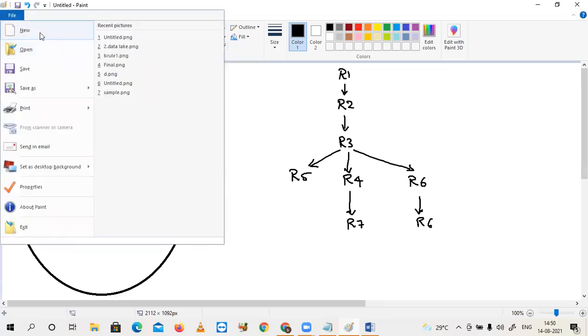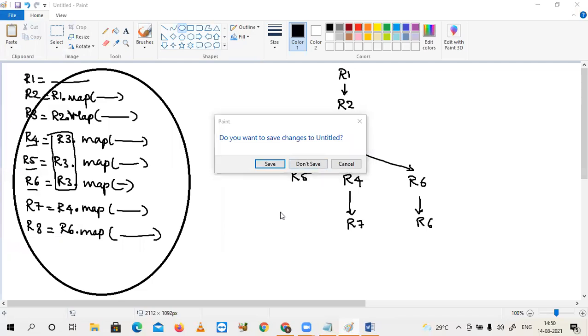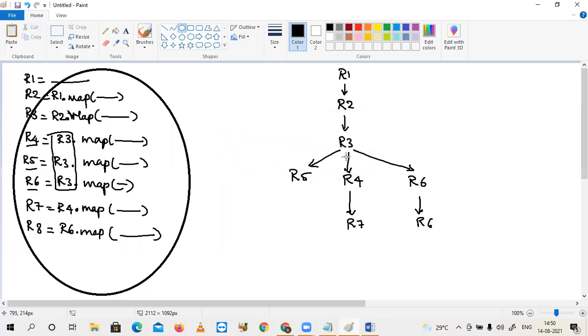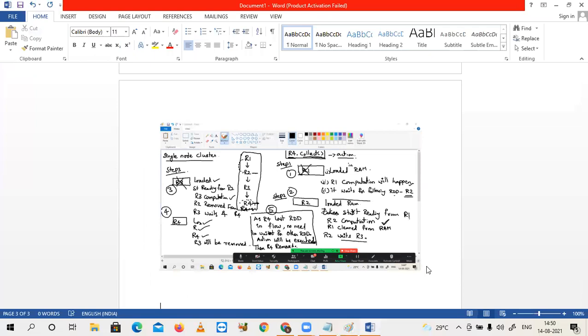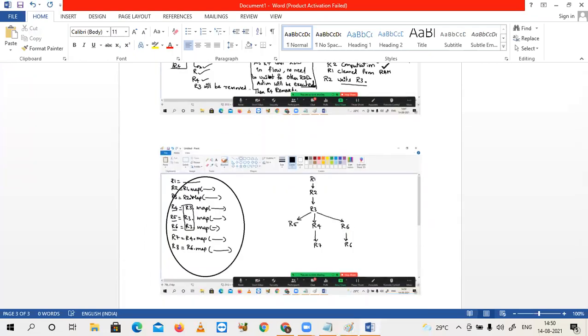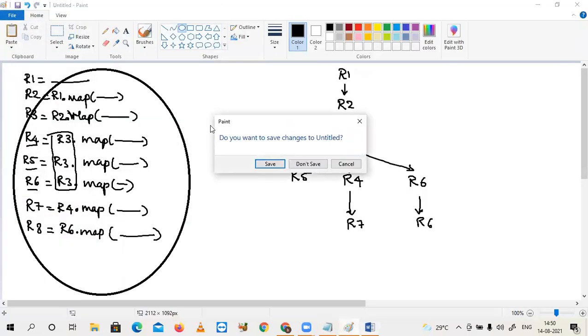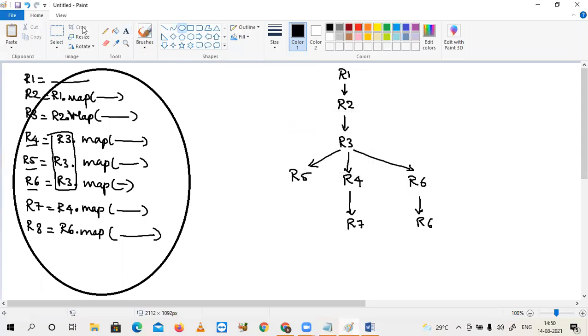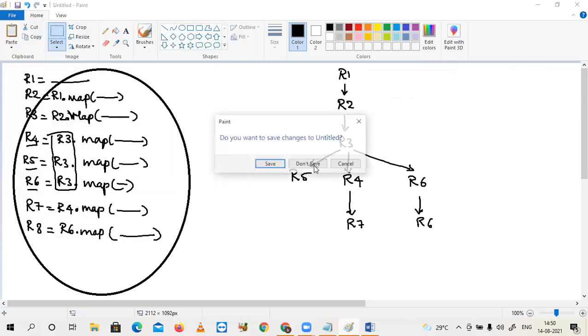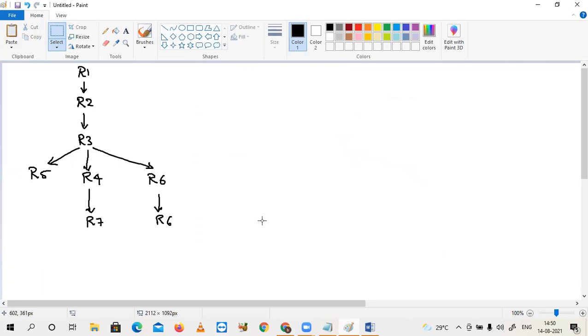Now check this. For first time I am saying R5, sir. I am running different jobs. First time I have 3 separate flows.